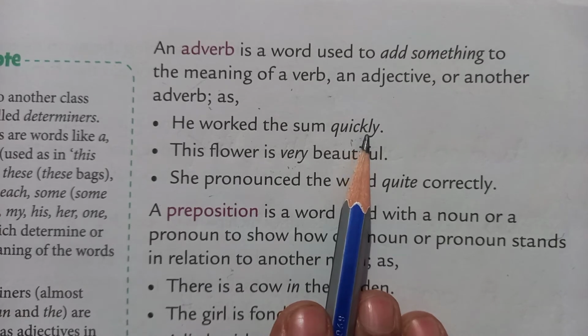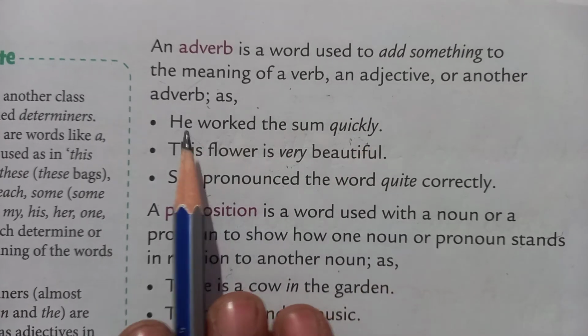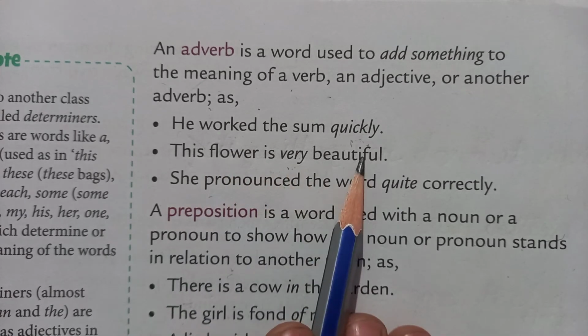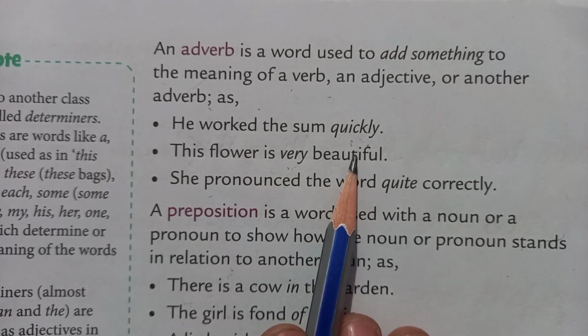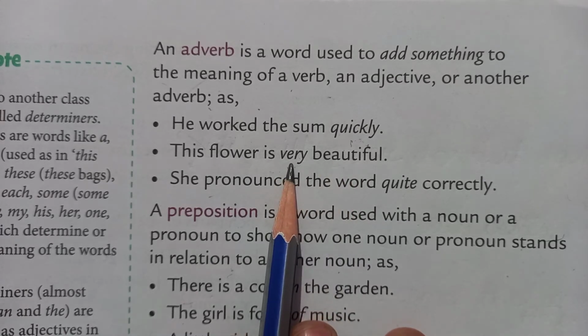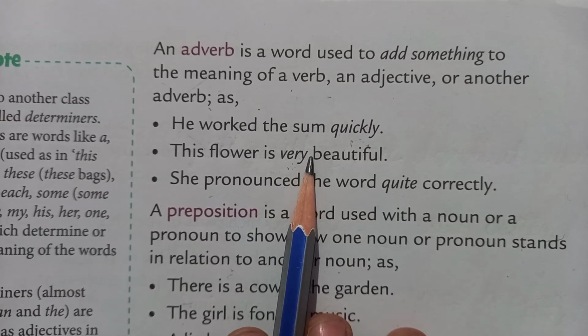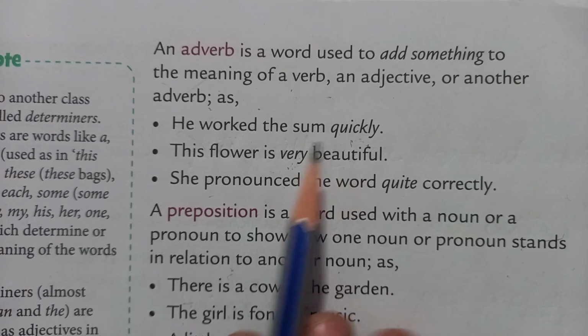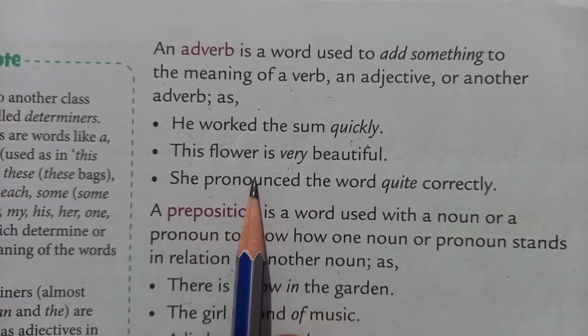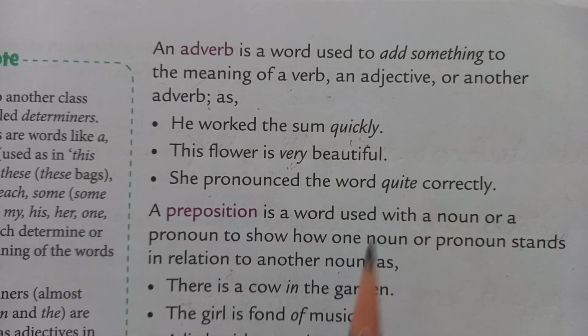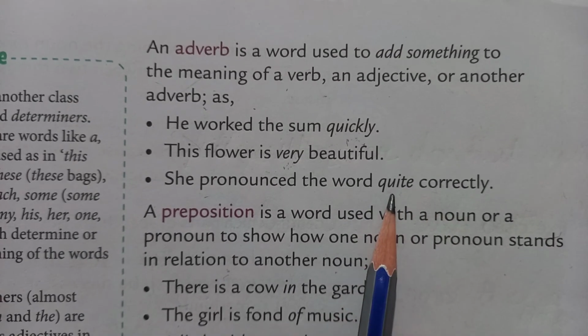Why? Because it tells us about the verb. This flower is very beautiful. Beautiful is an adjective. So here very is an adverb because it adds something to the meaning of an adjective. She pronounced the word quite correctly. Quite is another adverb.